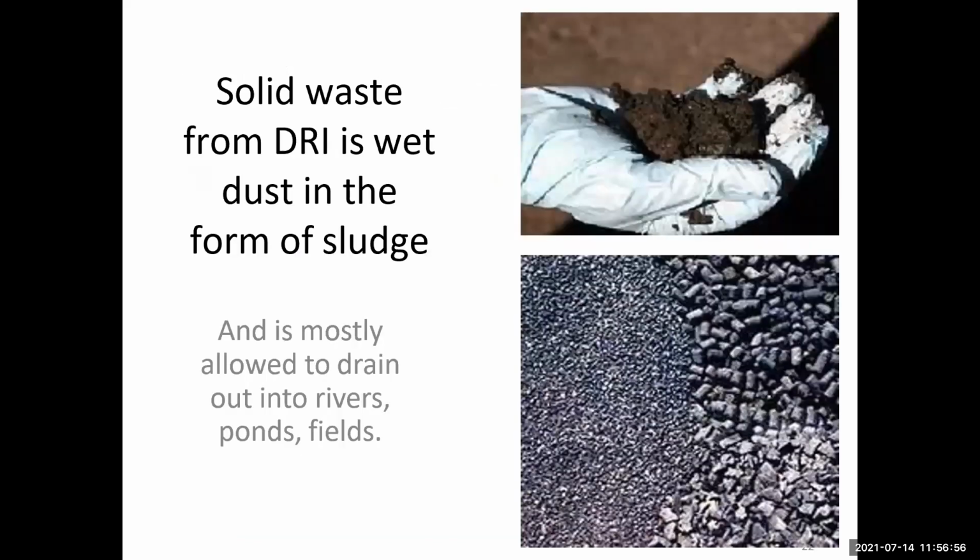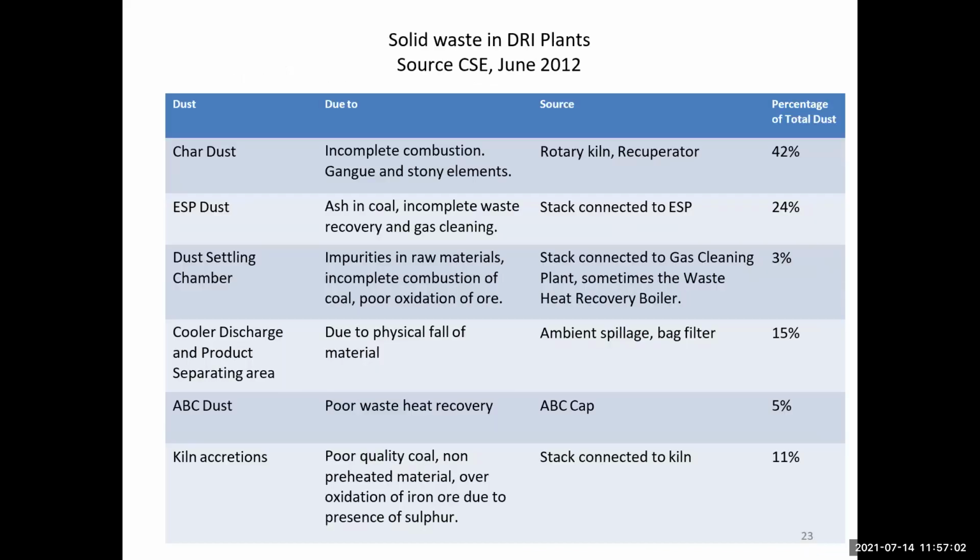The solid waste of DRI is wet dust in the form of slush and is mostly allowed to drain out into the reverse pond field. The solid waste sources in a DRI plant are char dust, TSP dust, settling chamber, cooler discharge, and the product separating area.